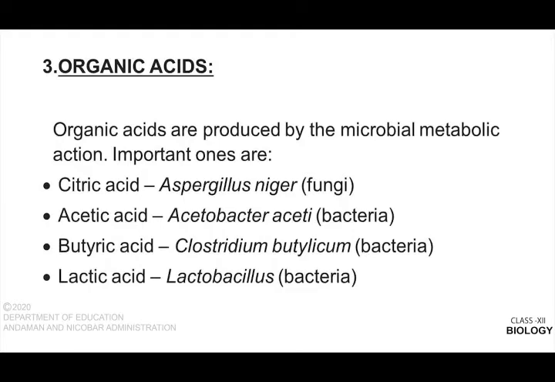Now, the first one is citric acid. Citric acid is produced from Aspergillus niger, which is a fungi. Acetic acid, it is produced by Acetobacter aceti, which is a bacteria. Butyric acid, that is Clostridium butylicum, produces this butyric acid, which is also a bacteria. Lactic acid we have already studied, Lactobacillus, that this bacteria also produces this acid, lactic acid.